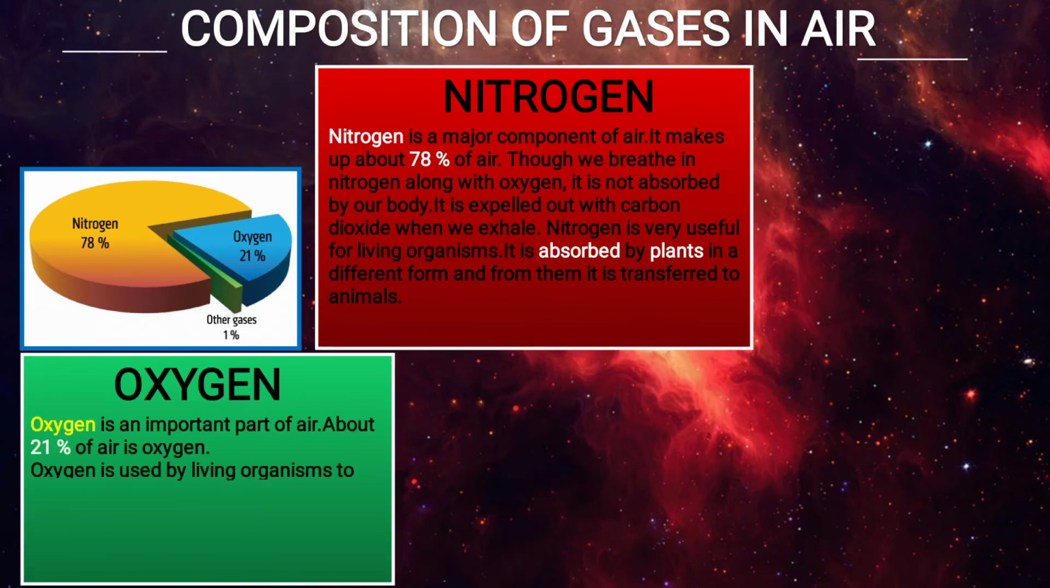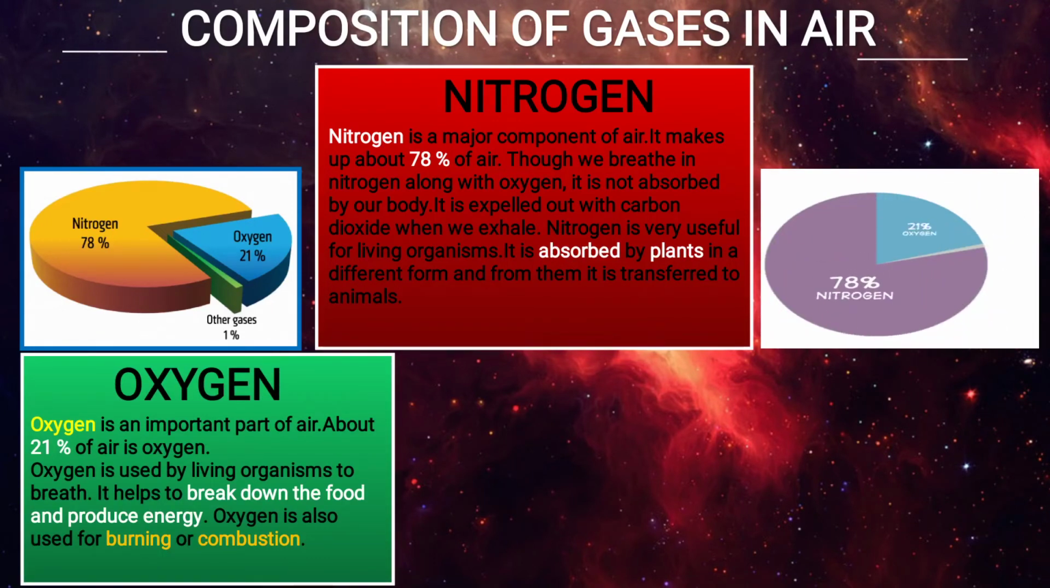Next is oxygen. Oxygen is an important part of air. About 21% of air is oxygen. You see in the image on the right side, 21% is oxygen. It helps to break down food and produce energy. Oxygen is also used for burning or combustion. Means if oxygen is there, then only we can burn anything.